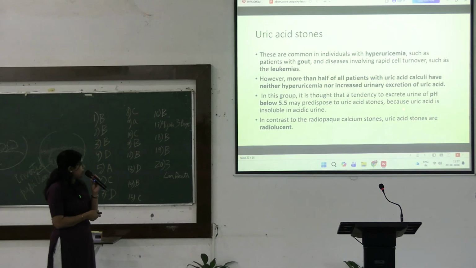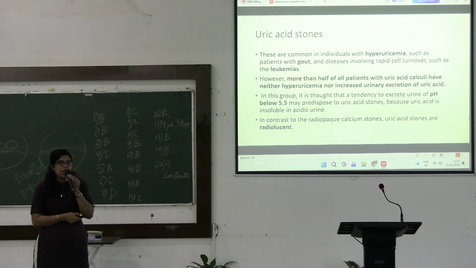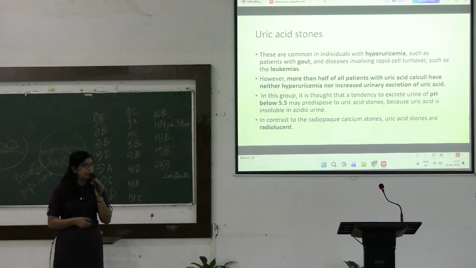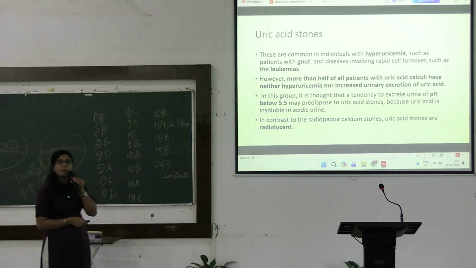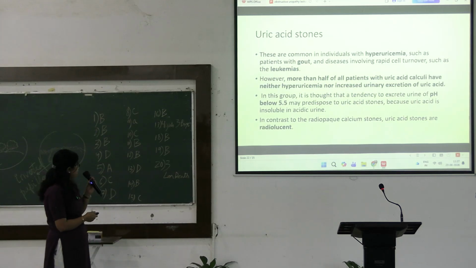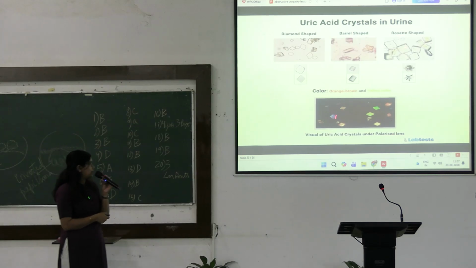So whenever the pH of urine becomes acidic and goes below 5.5, the chance of uric acid stone formation increases. In contrast to the radiopaque calcium stones, which are easily detected in radiology, uric acid stones are radiolucent. These are the different shapes of uric acid crystals found in routine urine microscopy. This is diamond shape, barrel shape, they can also be rosette shaped, and when seen under a polarized lens, they can be orange brown or yellow in color.